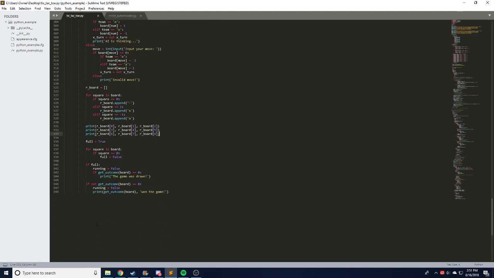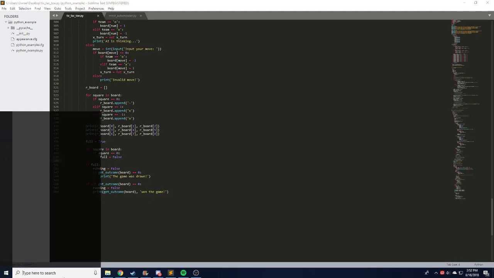And then this part is just determining if the game has been won, and also determining if the game has filled up. Basically what it means with this full variable is that if the board has been completely filled and it's no longer playable, we end the game. And that's why the get outcome method only needs to determine if it's a win or loss, or an unfinished game, because this determines if the game has been finished if it isn't a win or loss.